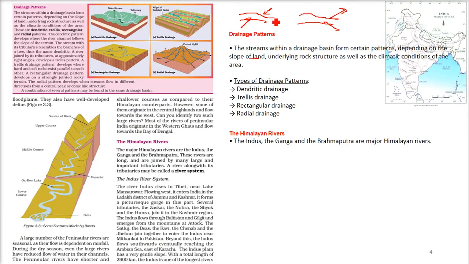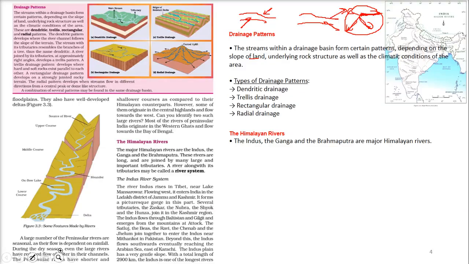Let me show you this drainage, radial again. If the water is originating from here, the water can flow here, here, here, here. So these are all the radii. I can go on to make a circle. This is the radius, this is the radius. That is why this is called the radial pattern.